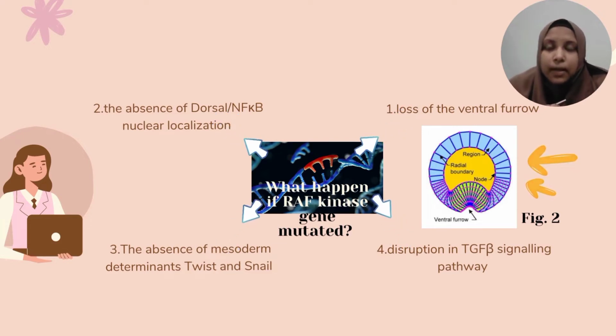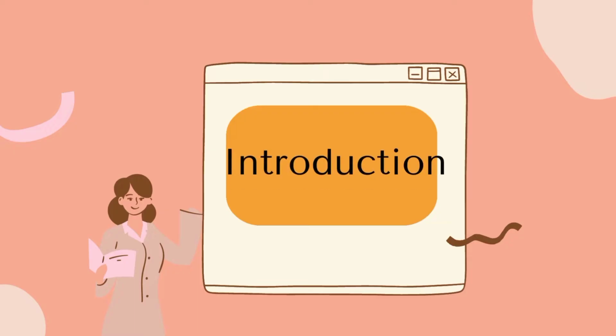Next, it will lead to the absence of dorsal or NF-kappa B nuclear localization. This absence of nuclear localization causes no nuclear concentration gradient in the early embryogenesis stage. Hence, no specification of germ layer along the dorsal-ventral axis. Besides that, there will be absence of mesoderm determinants, which are called the twi and sna genes, that are required in the ventral sulcus. Then finally, disruption in the TGF-beta signaling pathway.